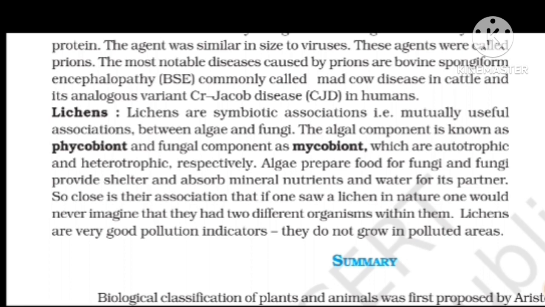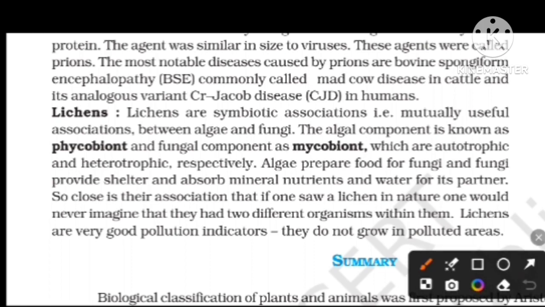And here the algal component is called phycobiont, and the fungal component is called mycobiont. Please remember the algal component, it was a confusing line on exam day, because algae is phycobiont and fungi is mycobiont.